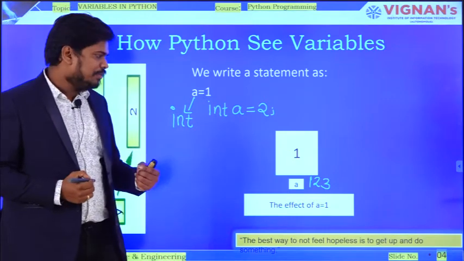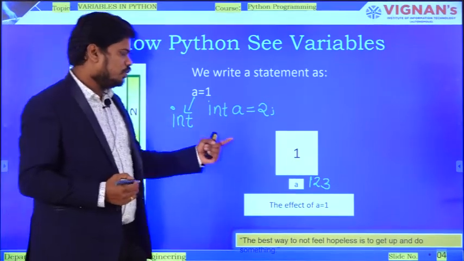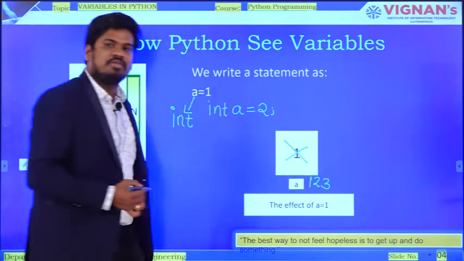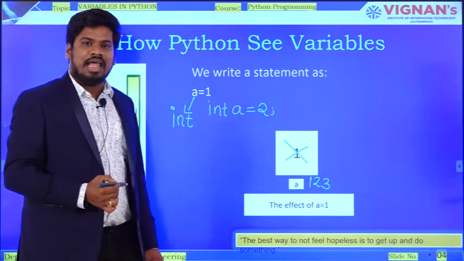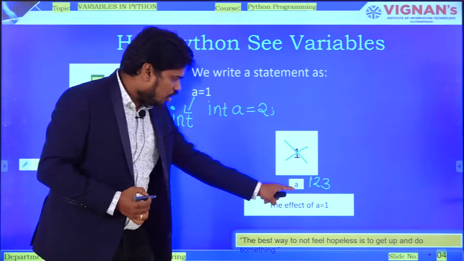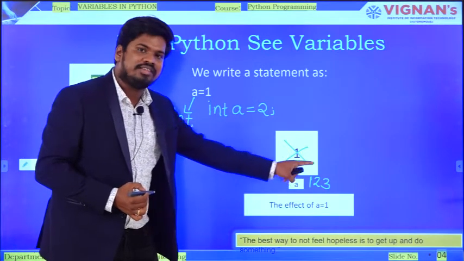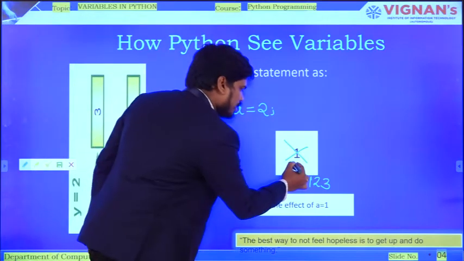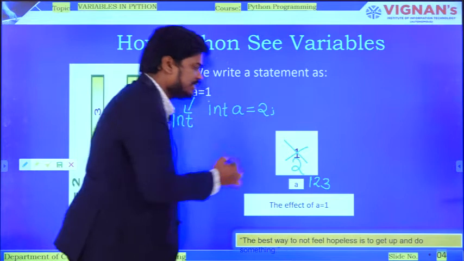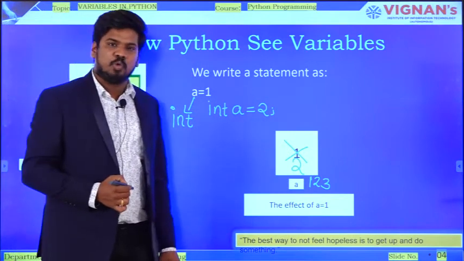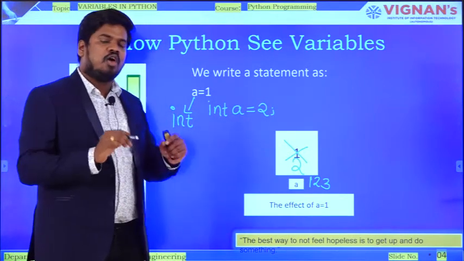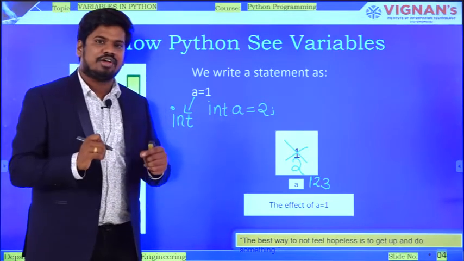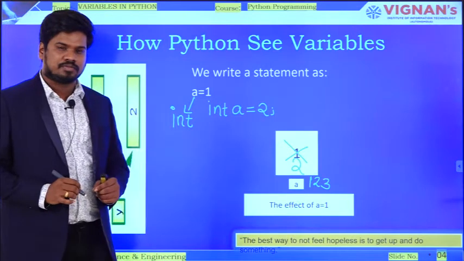What happens immediately is that the old value will be erased, and on this variable a, at this address 123, a new value will be present, and that value is 2. This is how a variable works in C or C++ or Java programming.